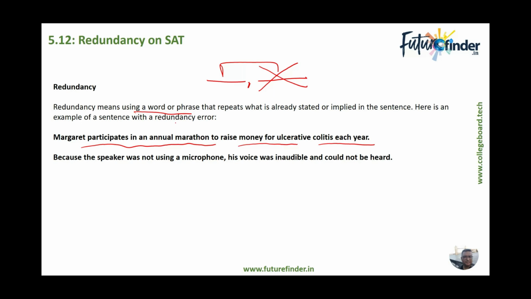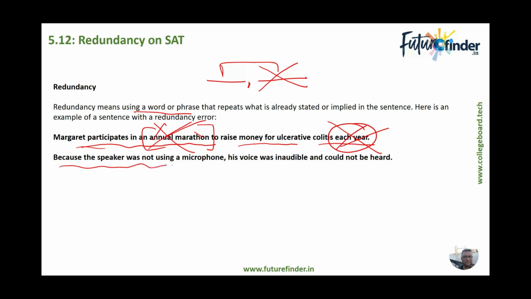Great. Now, annual marathon: the word annual would mean each year. So definitely either this one or this one can be eliminated. You can rephrase the sentence to write either an annual event or that she does it every year. Let's look at this one.